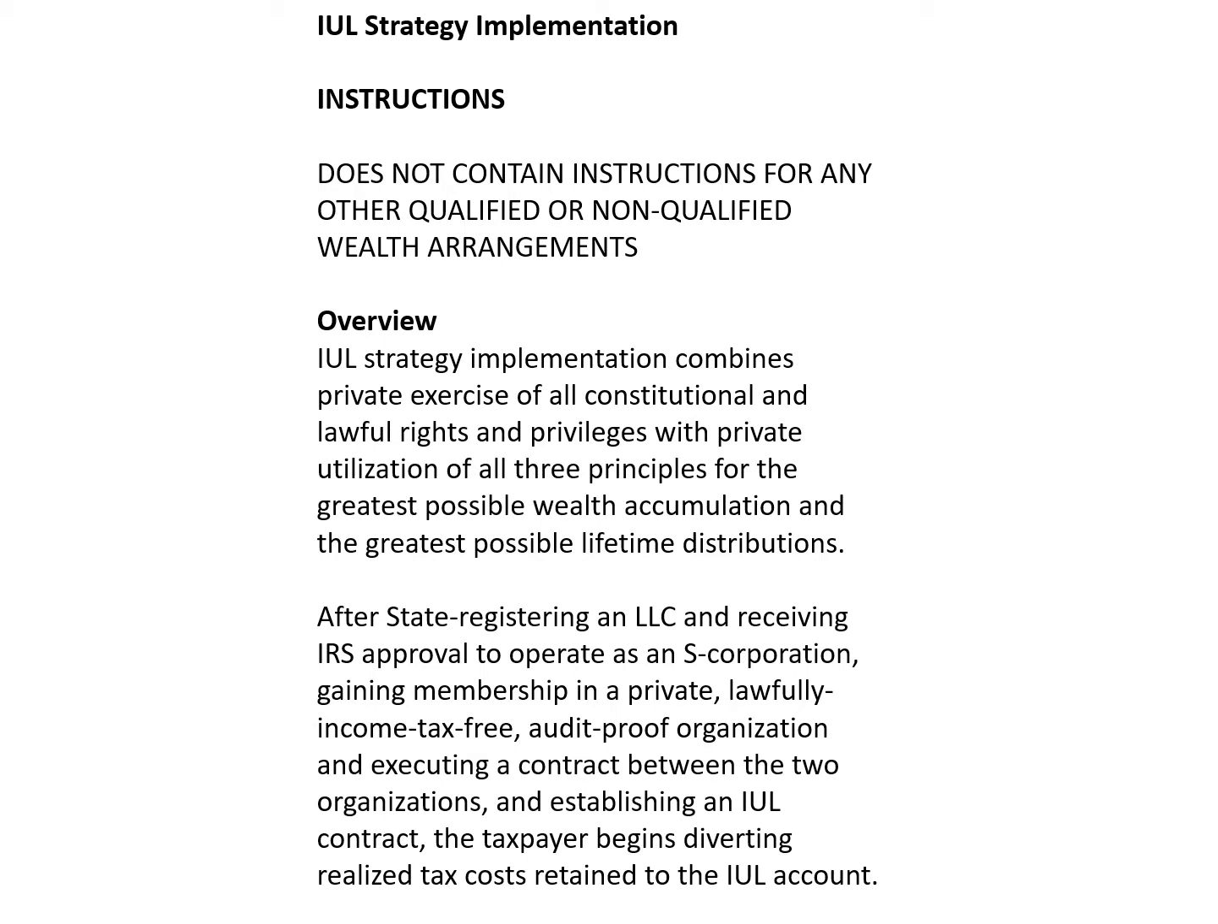After state registering an LLC and receiving IRS approval to operate as an S corporation, gaining membership in a private, lawfully income tax-free, audit-proof organization, and executing a contract between the two organizations, and establishing an IUL contract, the taxpayer begins diverting realized tax costs retained to the IUL account.